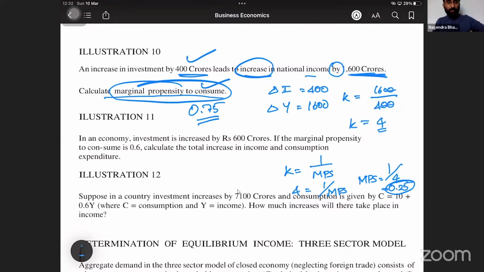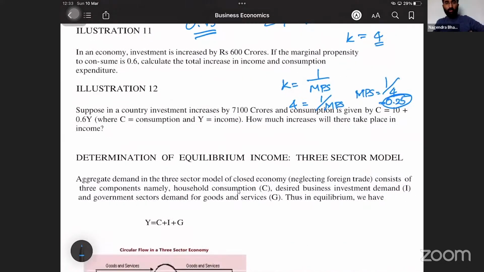Illustration number 11 and illustration number 12 are the same as given in your book. Please do take a screenshot, try it yourself, and later compare that with the answer which is given in the book.